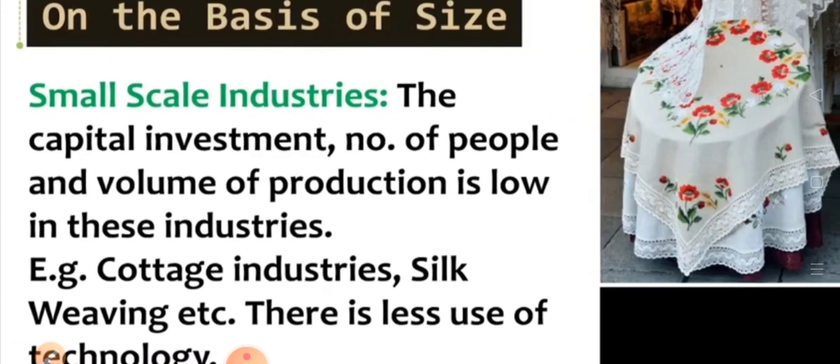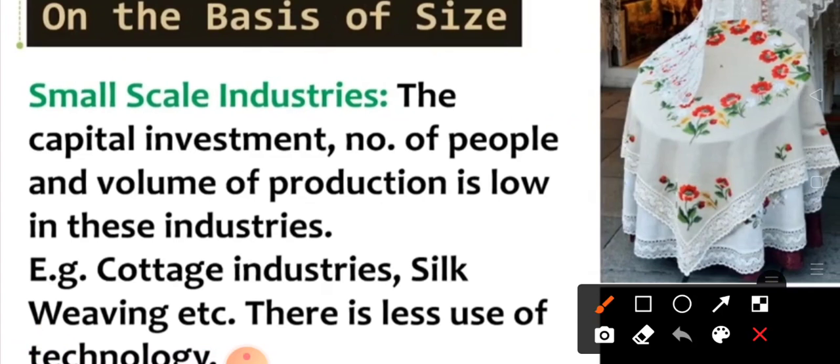Now on the basis of size, these are of two types. First is small scale industries. The capital investment, number of people and volume of production is low in these industries. Basically here investment is low, that is less than 1 crore, and the number of people is also less.